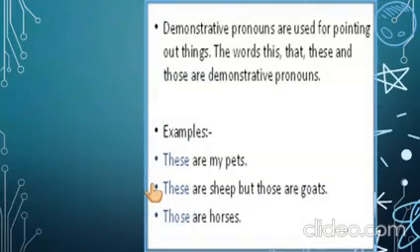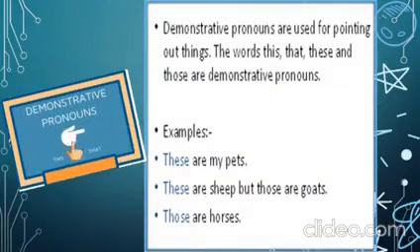So all of you can see that there is a finger here and it is pointing towards something. So demonstrative pronouns are used for pointing out things. The words this, that, these and those are demonstrative pronouns. For example, these are my pets. These are ships but those are goats. Those are horses.